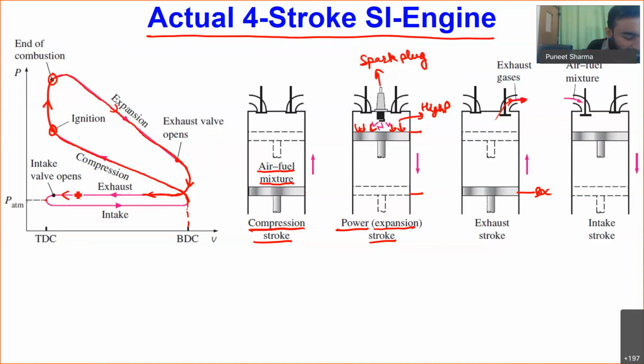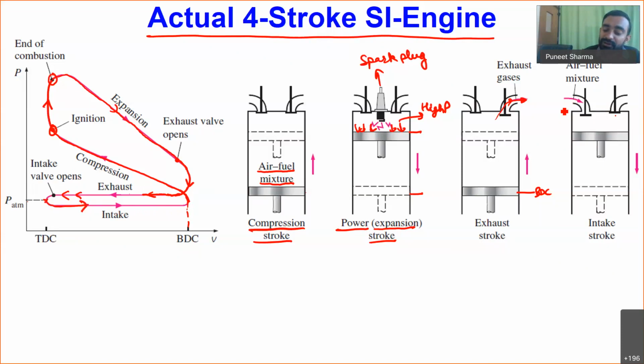Okay, once our piston is close to the top dead center, at that time we will be closing this exhaust valve and we will be opening the intake valve. Okay, and through this intake valve, a fresh mixture of air and fuel will be coming inside. So it means at this point we will be opening it, and once we open it, the fresh mixture of air and fuel will be coming inside. So this is my intake stroke.